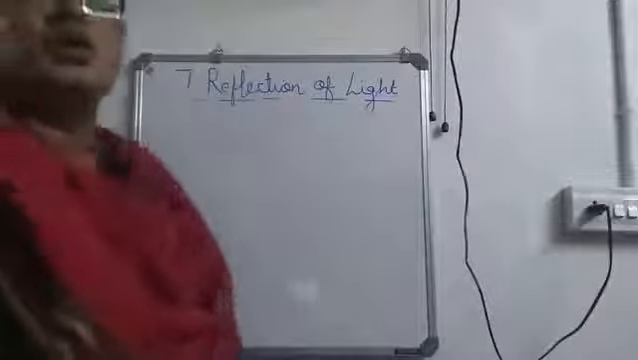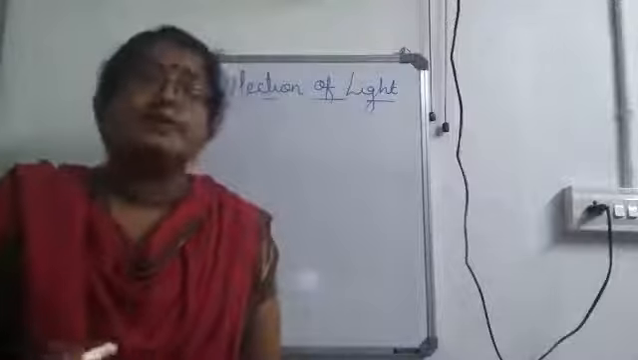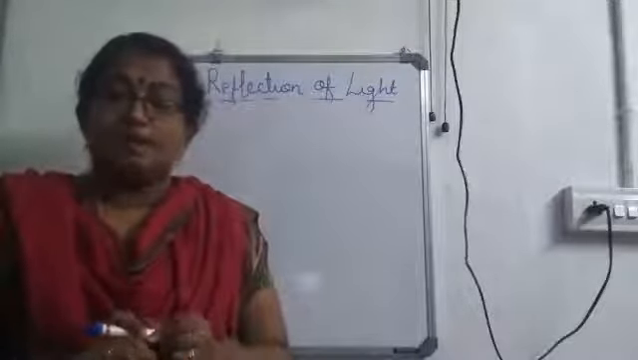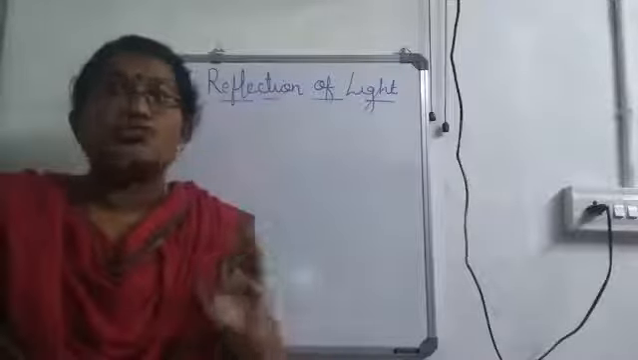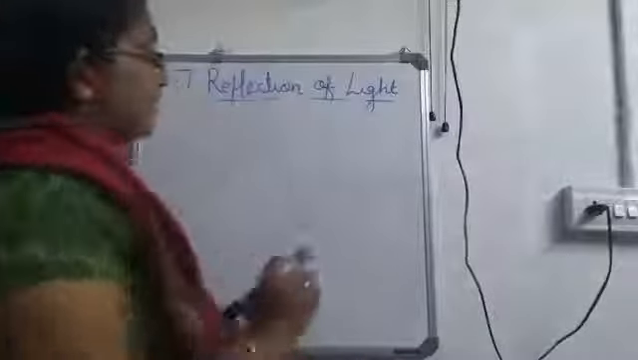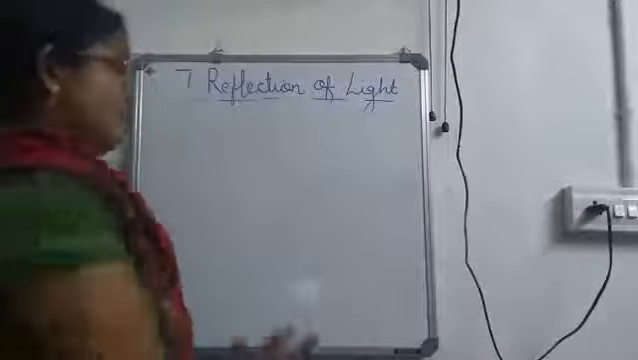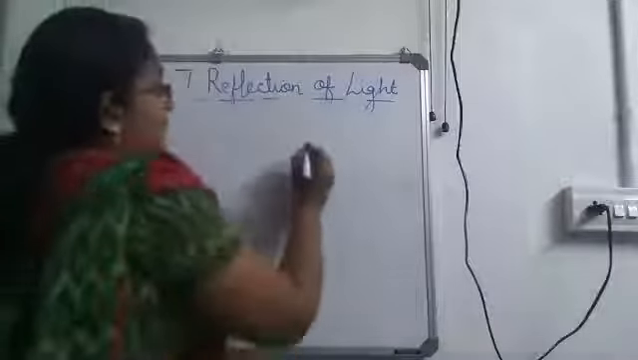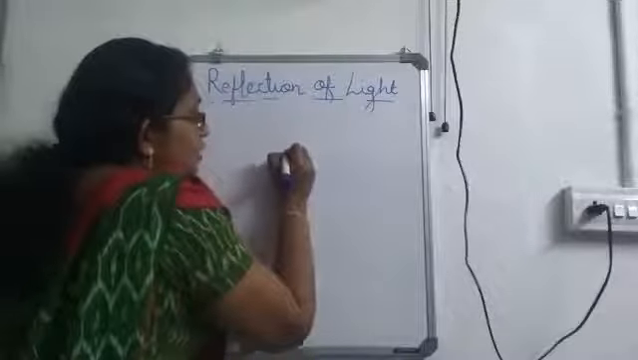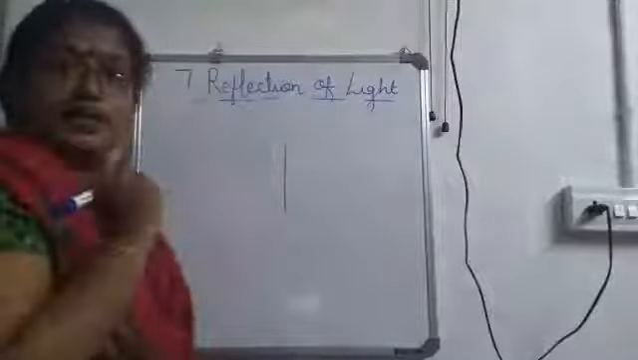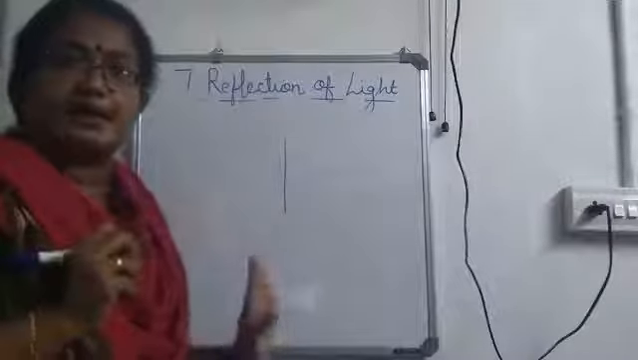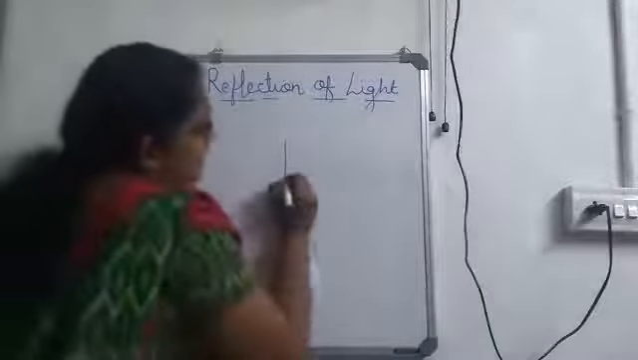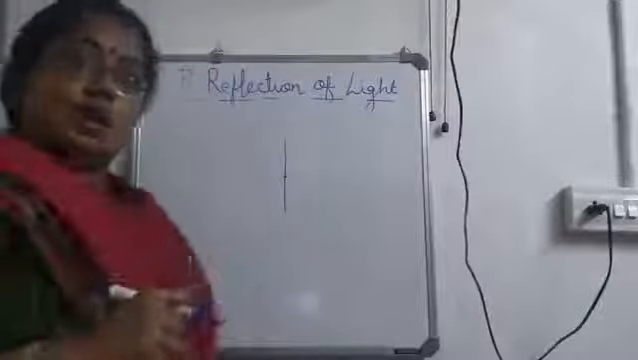So this is a small experiment. Listen how we can prove the laws of reflection. For that, we will be taking just a piece of paper or a chart paper. On the chart paper, we will be drawing a straight line. Then, in the center, we will mark a dot.